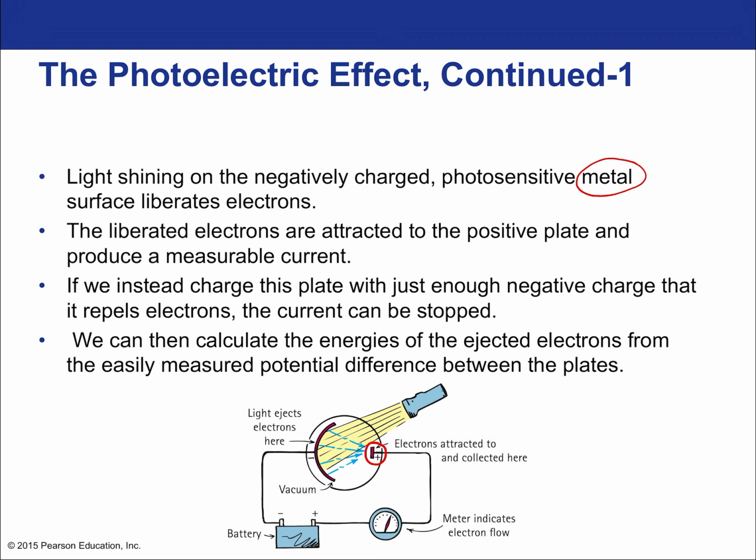So then we can easily calculate the energies of the ejected electrons from the measured potential difference between the plates. So it's a very practical experiment. It's quite easy to carry out. It can be done in a college level teaching lab very easily. All we need is a certain type of surface and a certain type of light source, easily come by: some sort of metal surface, a basic circuit like this, and then some light source like a laser or a diode, so we can control the frequency.